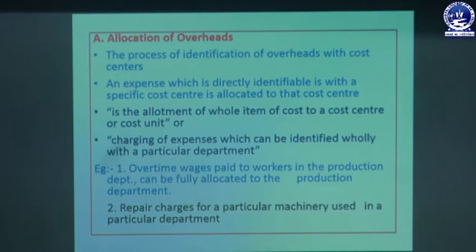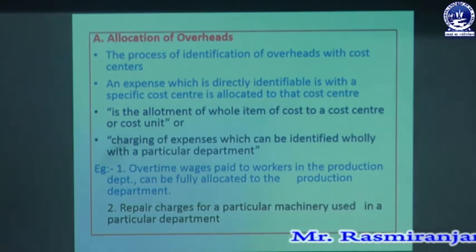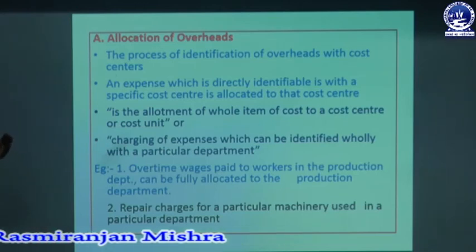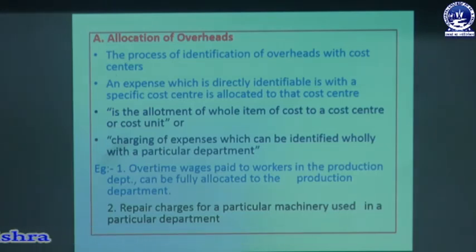The workers engaged in producing output beyond their normal working hours are called overtime workers, and the wages paid to them are overtime wages. When overtime is worked, the cost incurred for those workers in the production department is fully allocated to the production department. That is known as allocation.